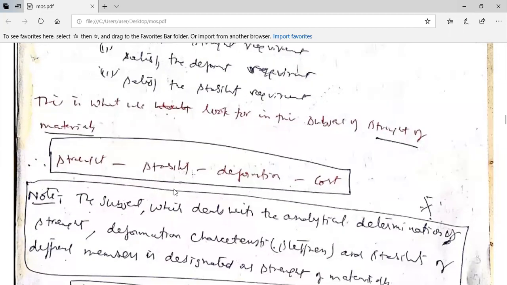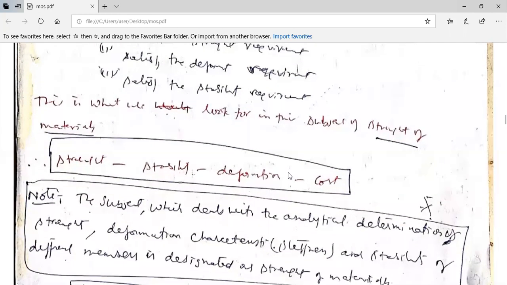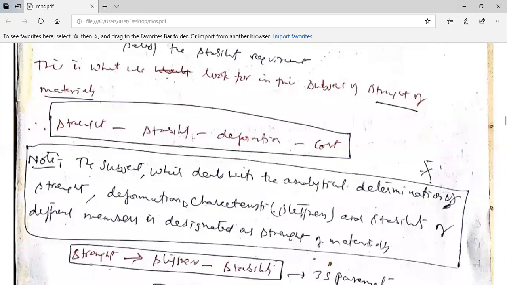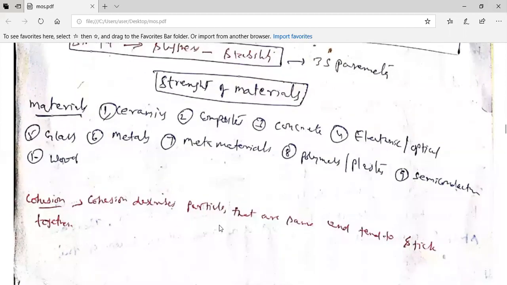But finally, with respect to these two pages, what we can say is that strength, stability, deformation, and cost aspects you need to keep in mind when you're trying to design a component or a structure or any machine part. You need to deal with all these things when you study strength of materials. So the subject which deals with analytical determination of strength, deformation (which is called stiffness), and the stability of different members is designated as strength of materials, right? So this is how it is going to be.